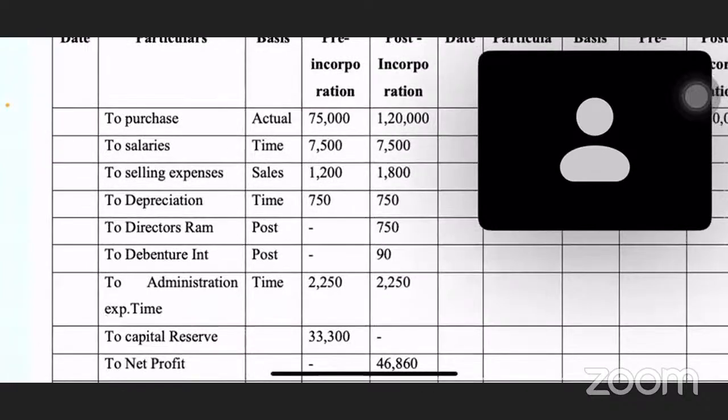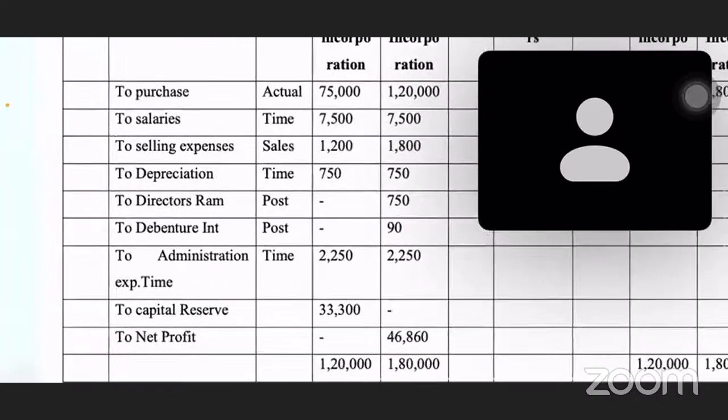And then we have debenture interest. Again, when there is a company, then only we will have debentures. So debenture interest also goes to the post-incorporation period. Then we have administration expenses. Normally, administration expenses also come under time ratio, so we divide using time ratio between them.